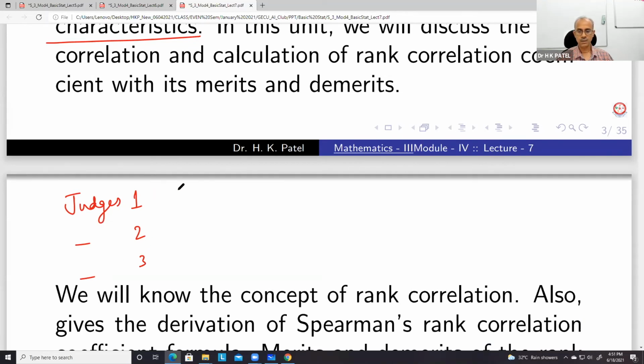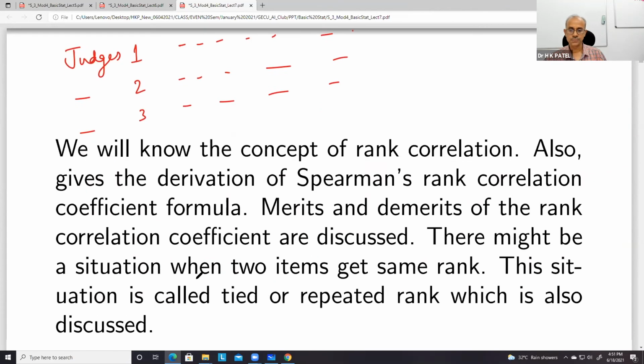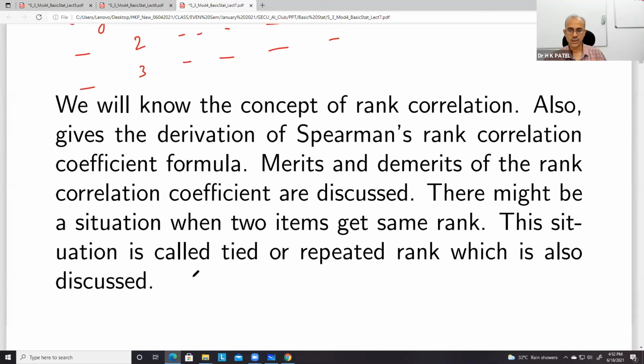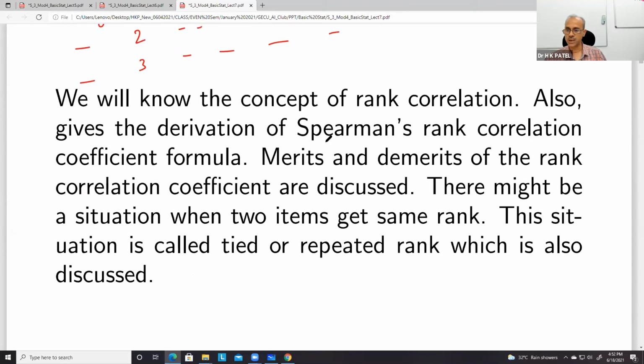And with respect to some parameters, they give ranks to some individuals. Okay, here. So now we want to know the relation between the characteristic of these judges on the basis of the ranks given by them. Okay. So for that we can use a formula given by Spearman's rank correlation coefficient.